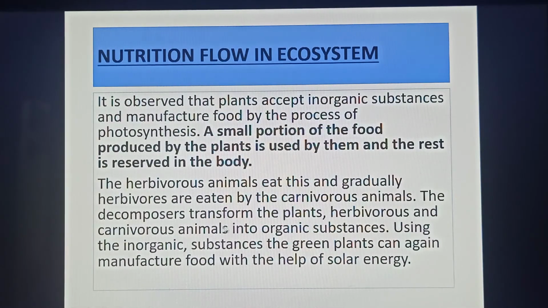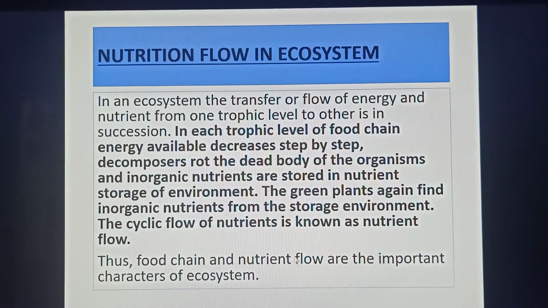The decomposers transform the plants, herbivorous and carnivorous animals into organic substances. Using the inorganic substances, the green plants can again manufacture food with the help of solar energy. In an ecosystem, the transfer or flow of energy and nutrients from one trophic level to another is in succession. In each trophic level of the food chain, the energy available decreases step by step.